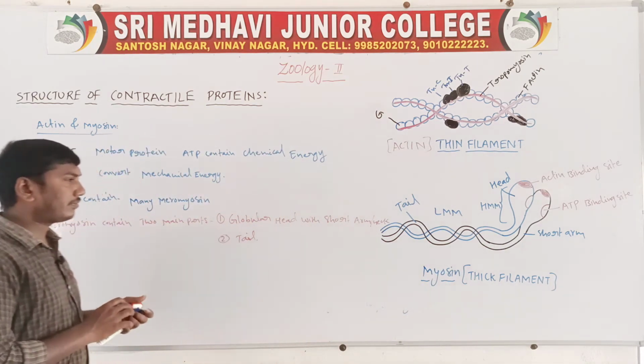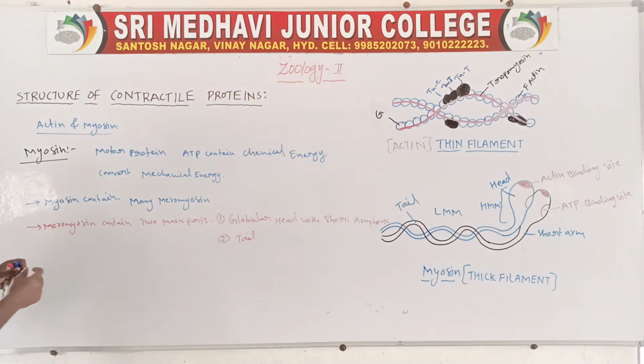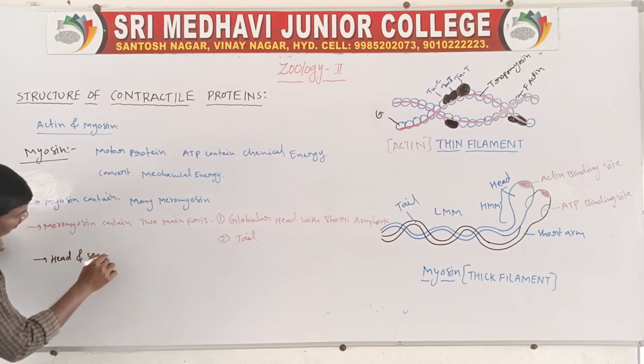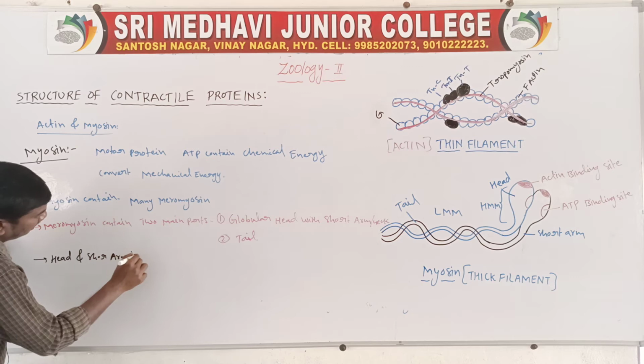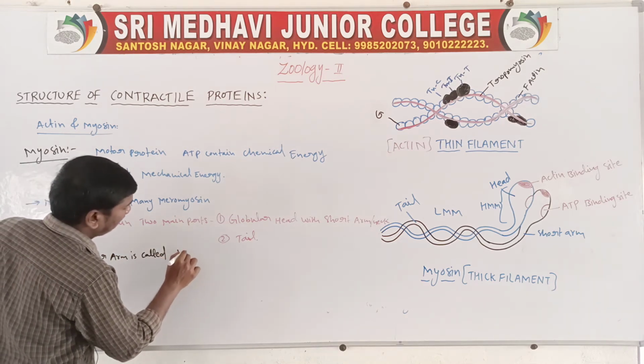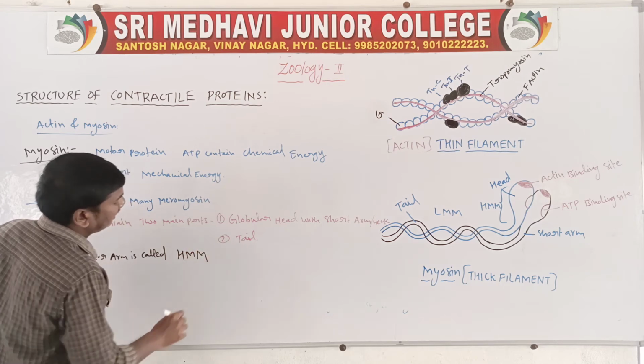Next, the head and short arm is called heavy meromyosin.